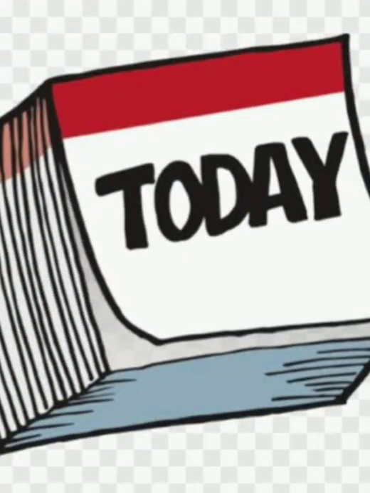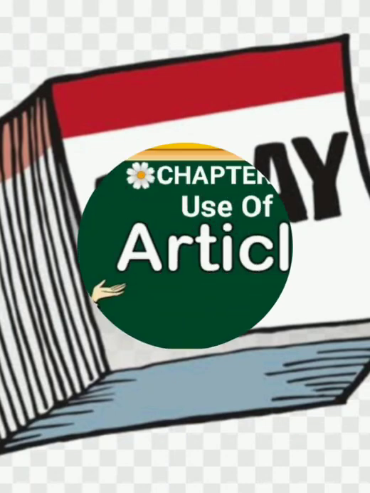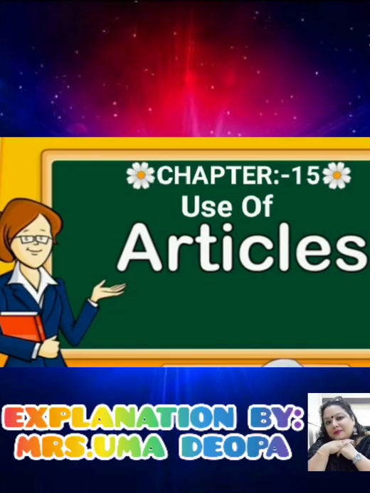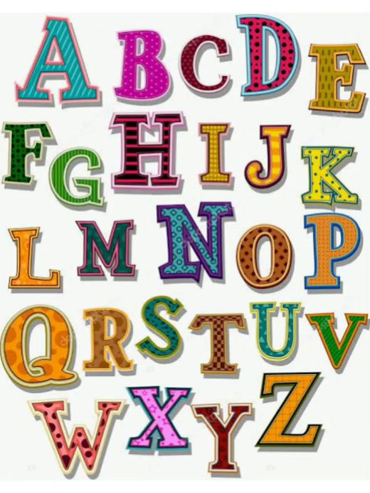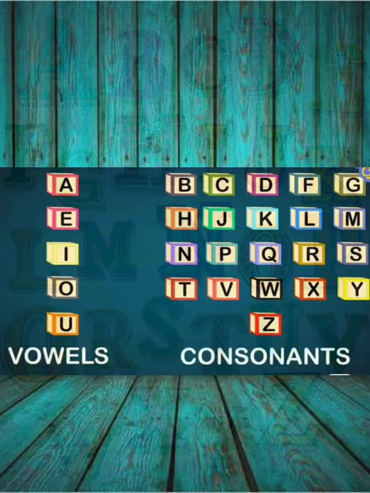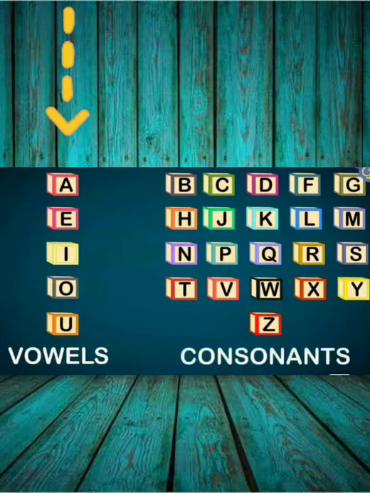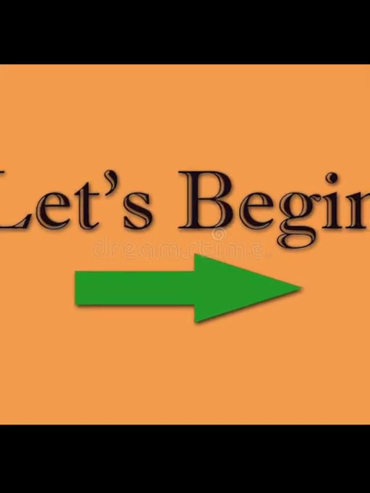So today I am going to teach you chapter number 15 of English grammar, use of articles. As you know, my dear children, there are 26 alphabets in English. 5 are vowels, that is A, E, I, O, U, and the rest are called consonants. So let's begin the explanation of the chapter.